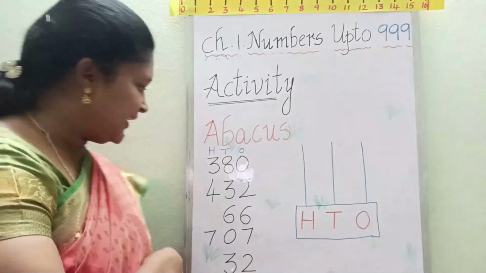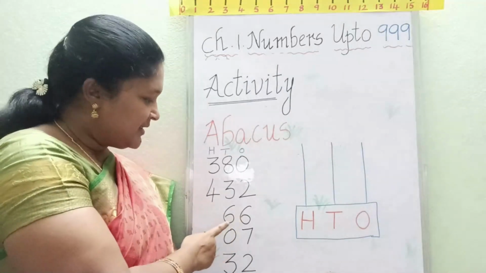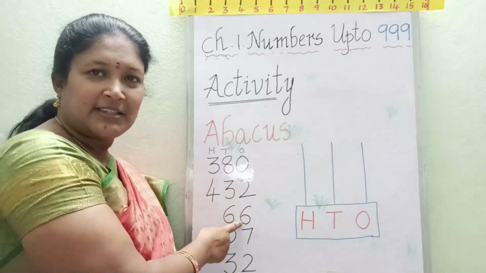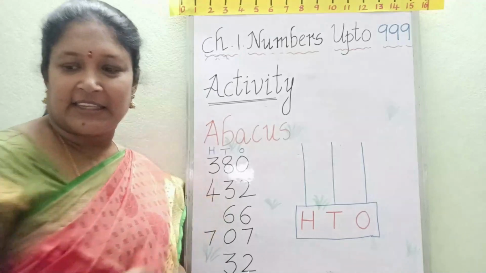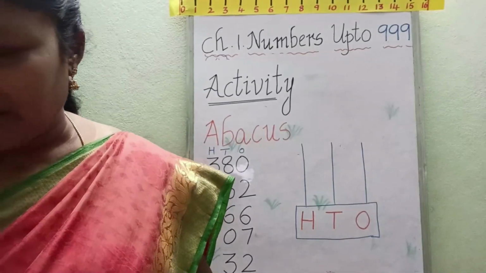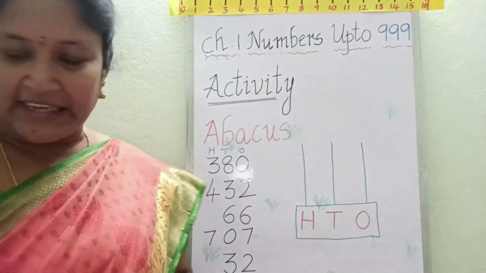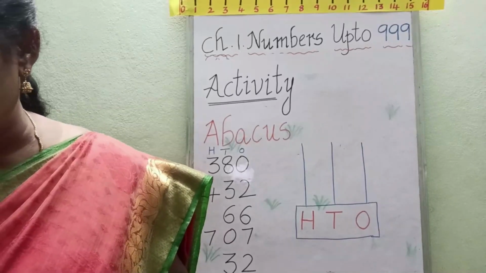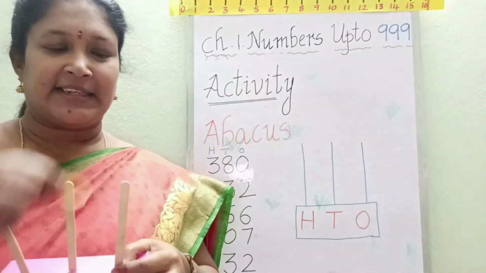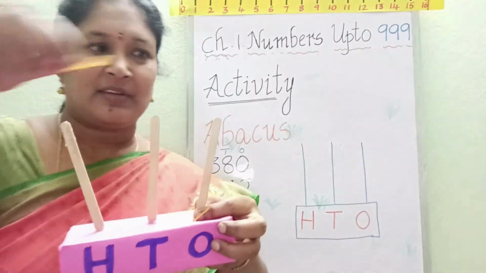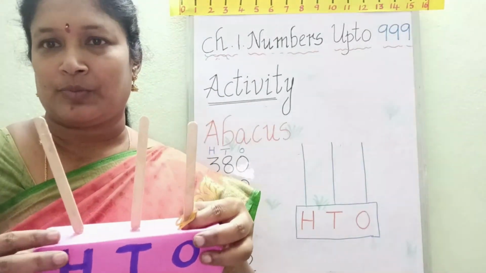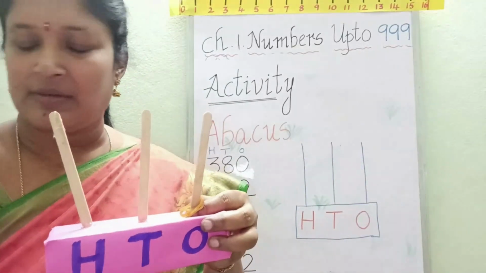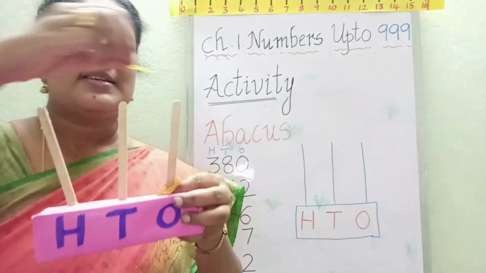One more, children. Shall we take a 2-digit number? 66. So here hundreds place is not there. In ones place 6 is there and in tens place also 6 is there. So in ones place I want to keep 6 rubber bands: 1, 2, 3, 4, 5, 6.